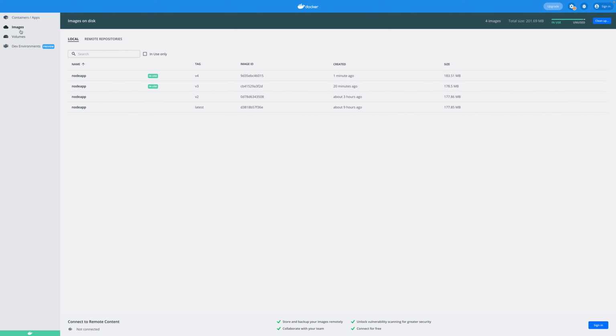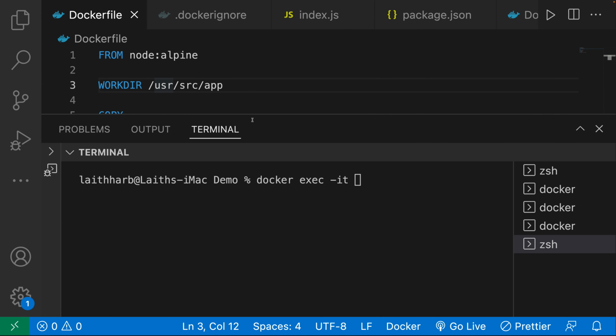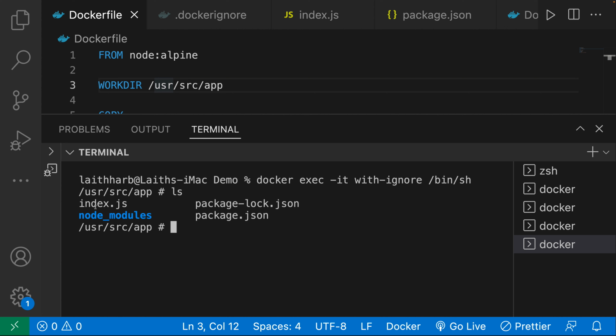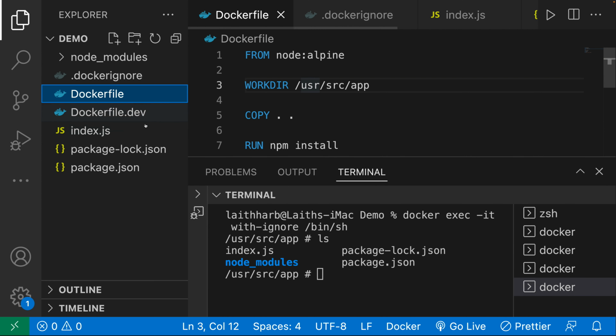It was called with ignore. That's what it was called, with ignore. And then what we're going to do is /bin/sh. We're going to exec into it. And now if I do an ls, you can see I do not have the Docker files in there because they were not copied in with the git ignore.